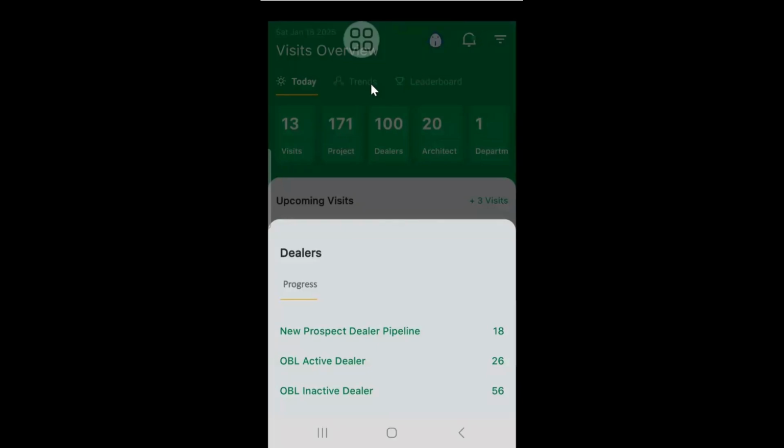There are two more options, so now it is totally disabled for everyone, even for myself. Also in progress, we found the new prospect dealers had been changed to OBL dealer, which is not actually correct. So that's why it is hidden. I'll check with Amit Goelji, and if this really has to be given, we'll give you that edit option.